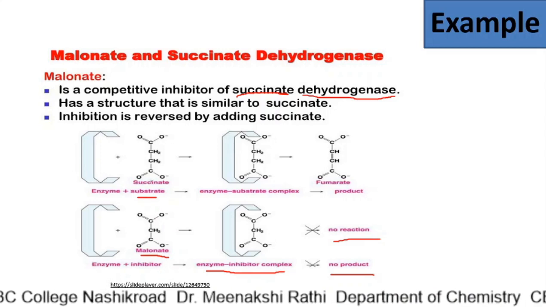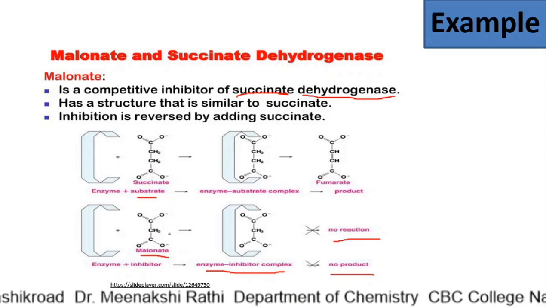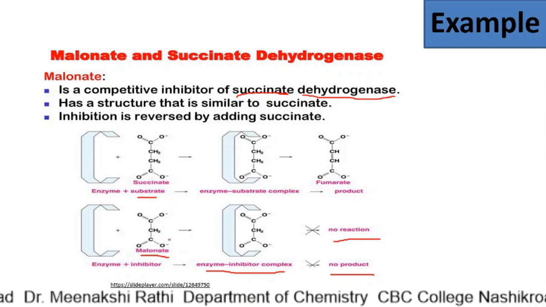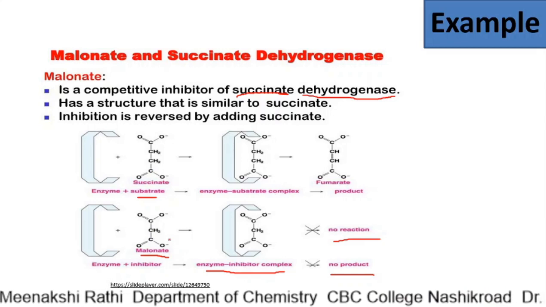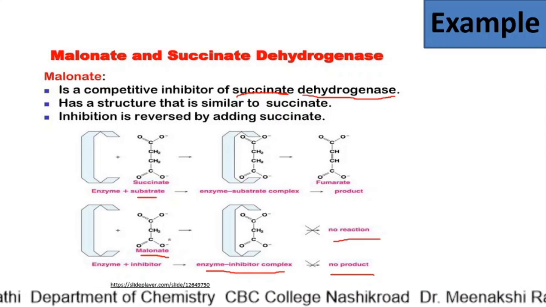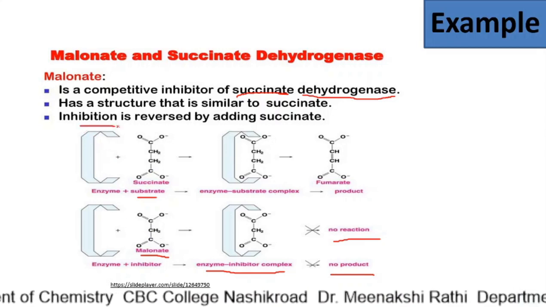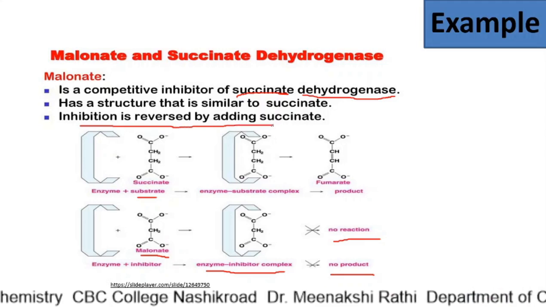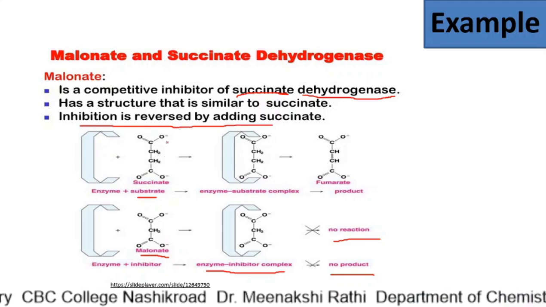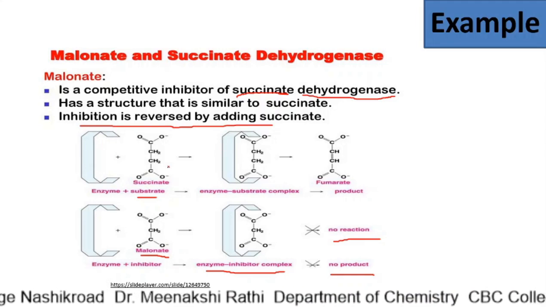Because they are structurally look-alike, and hence this is the best example of competitive inhibition. Competitive inhibition is a part of reversible inhibition. So this inhibition is reversed easily by adding more succinate, and the process can start again.